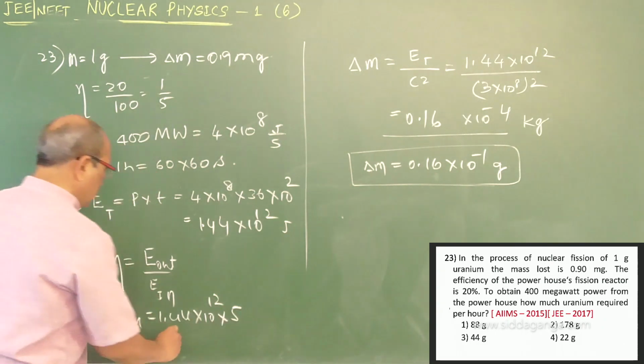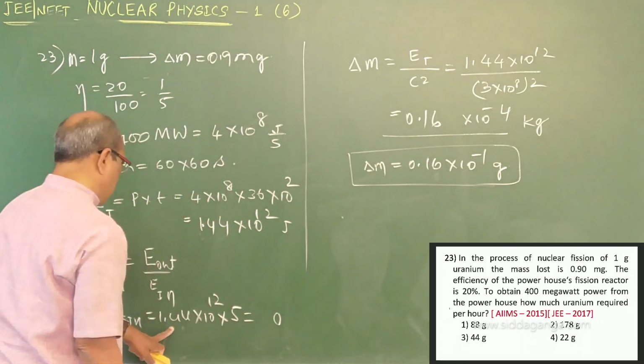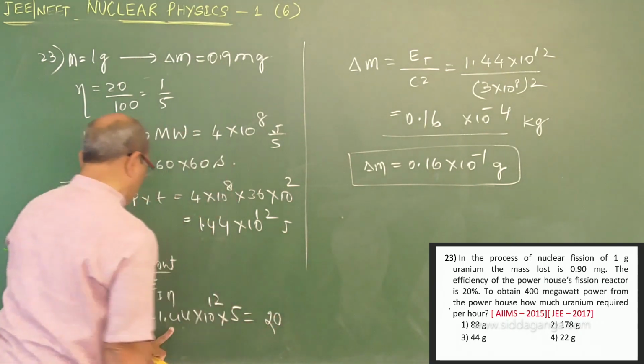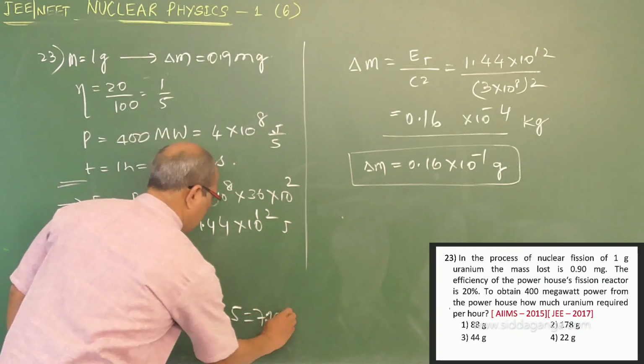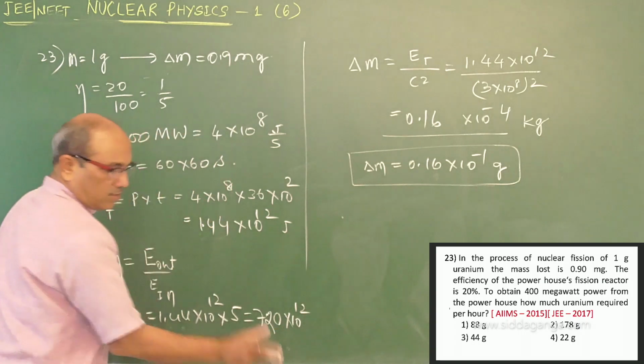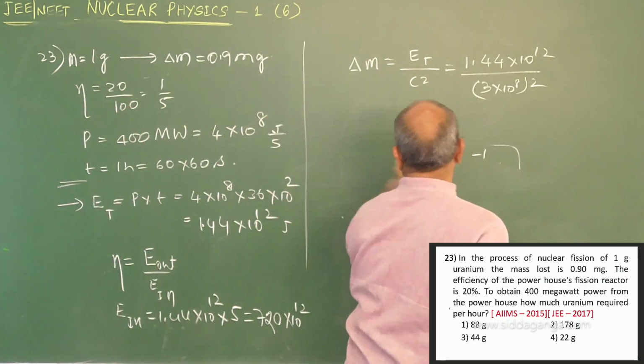If you work it out, 5 4s are 20, 5 4s are 20 plus 2, 22, 720. So it becomes 7.2 into 10 power 12. 7.2 into 10 power 12. So that is the correction I made here.